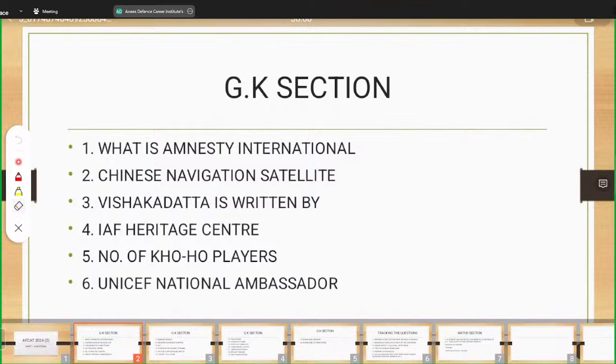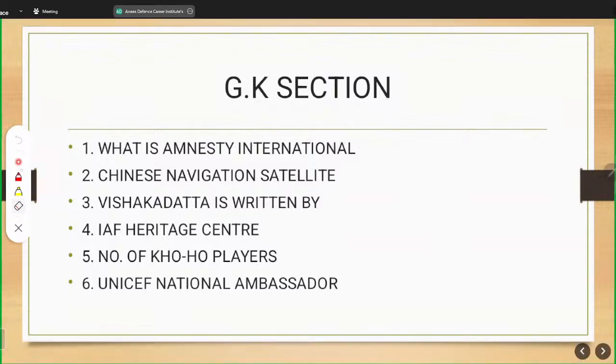So checking about the GK section, the first question you'll be able to see on the screen is what is Amnesty International? Now the theme here is related to environment.